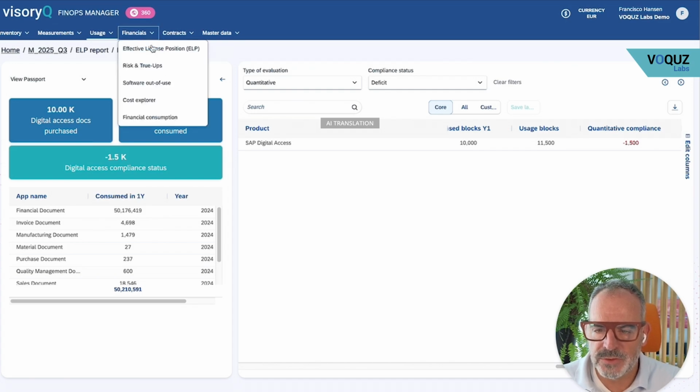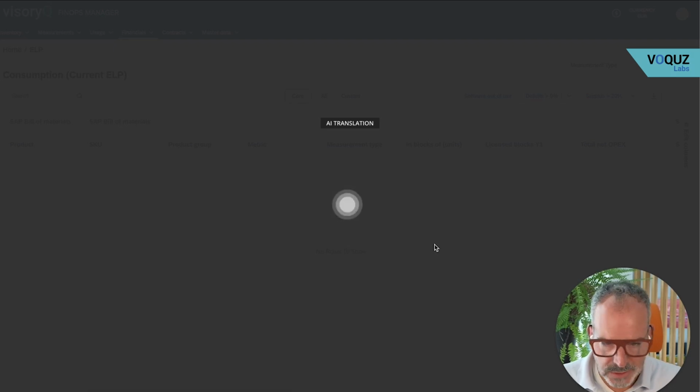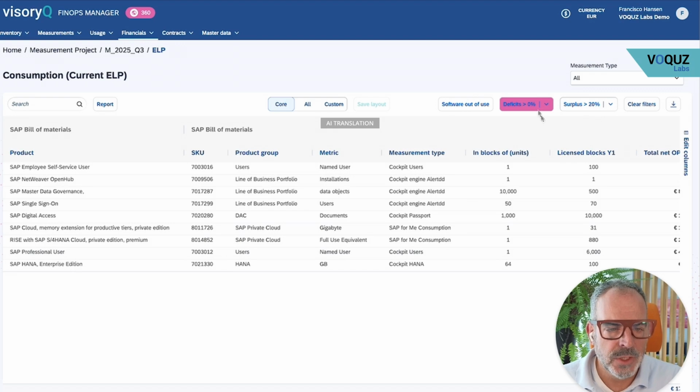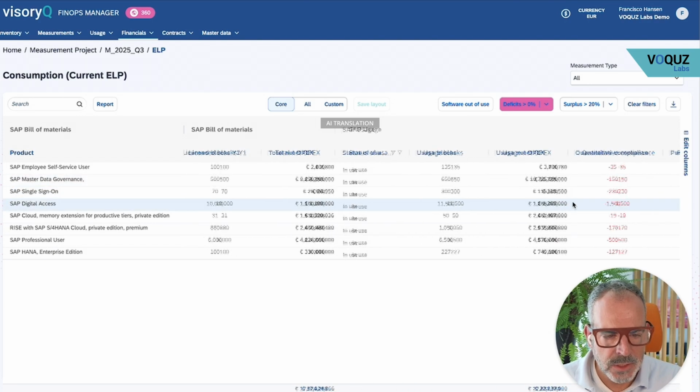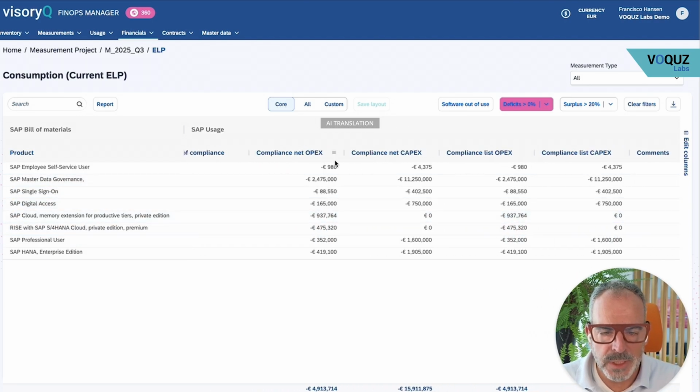Financial analysis looks the same. Maybe I want to look at my risks, specifically these products, where I have a deficit, but I just want to look at how much I'm missing and what the whole thing will cost me at the end of the year. And so I can show deficits here. Normal deficits or only products where I have a larger deficit, more than 5%. Percentage and compliance net OPEX means what will I pay more next year.